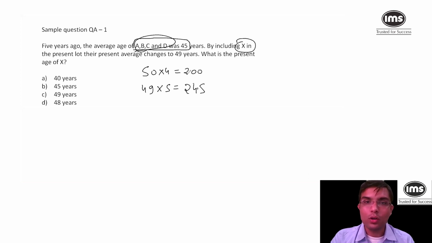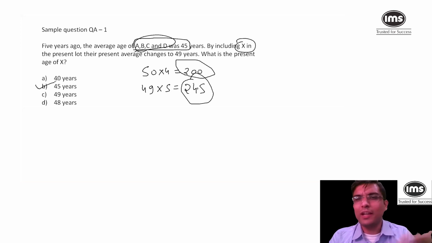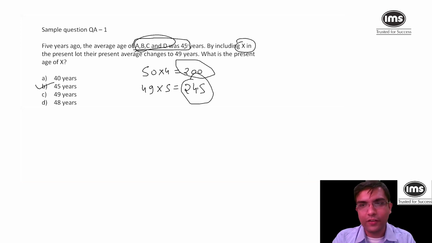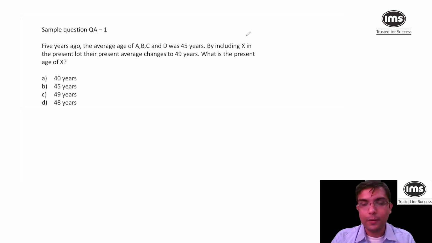Right. So 200 of those 4, ABCD, and 245 of ABCDX. So what is the age of X? It is 45 years. Right. So this is what everyone can do. So 5 years ago it was 45. Today it will be 50. So just by knowing that it is 49 of 5 people, it is 50 into 4 minus 49 into 5. This is the level of difficulty of CMAT. I am very sure that everyone could have got it even without pen and paper.